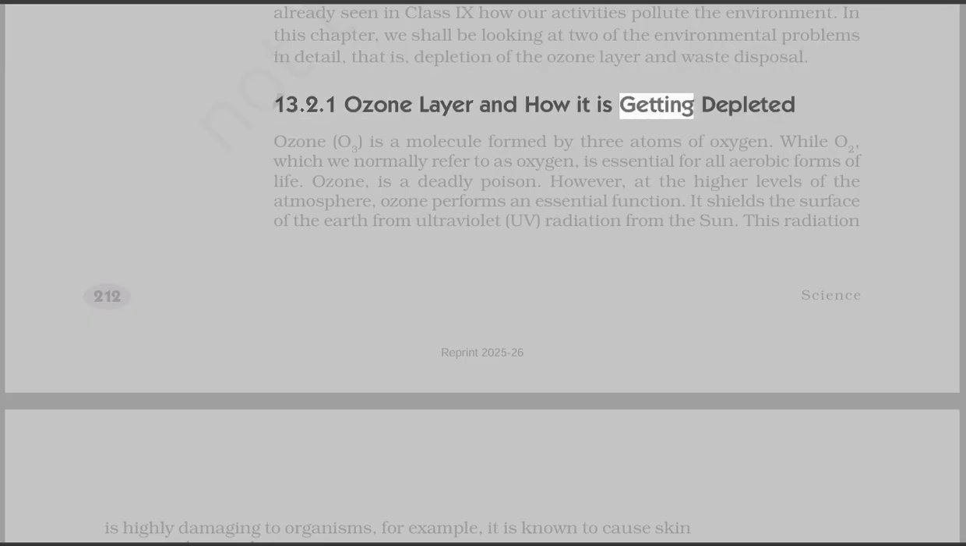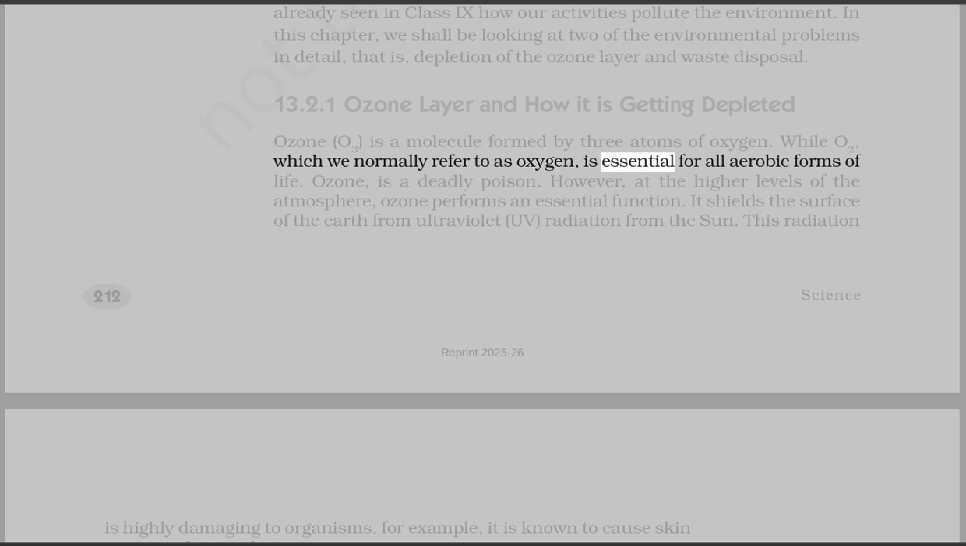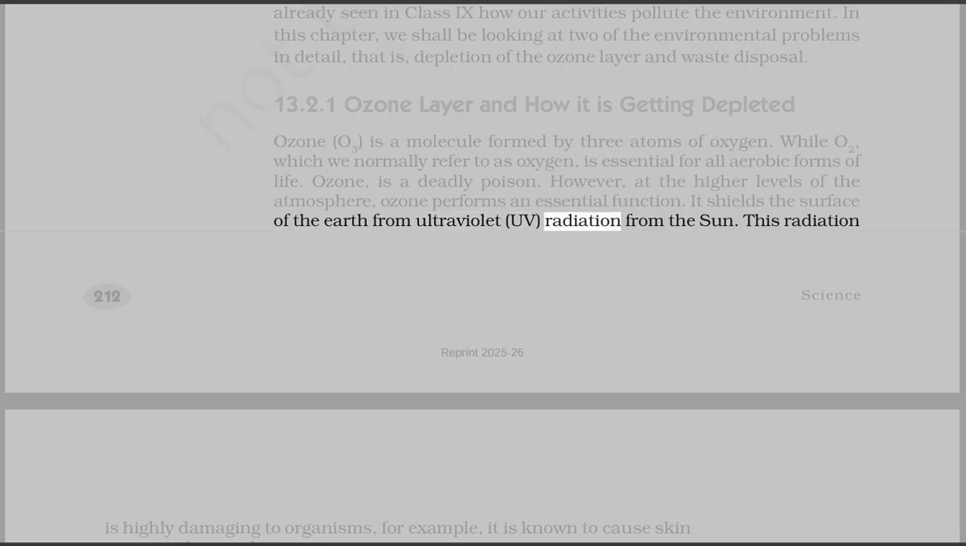13.2.1 Ozone layer and how it is getting depleted. Ozone, O3, is a molecule formed by 3 atoms of oxygen. While O2, which we normally refer to as oxygen, is essential for all aerobic forms of life, ozone is a deadly poison. However, at the higher levels of the atmosphere, ozone performs an essential function. It shields the surface of the Earth from ultraviolet, UV, radiation from the sun.